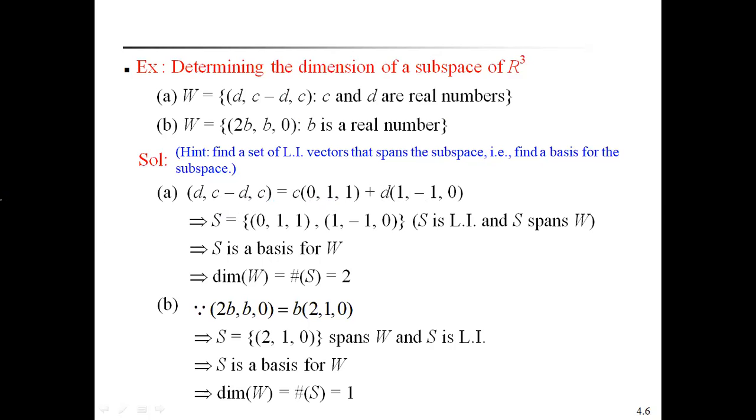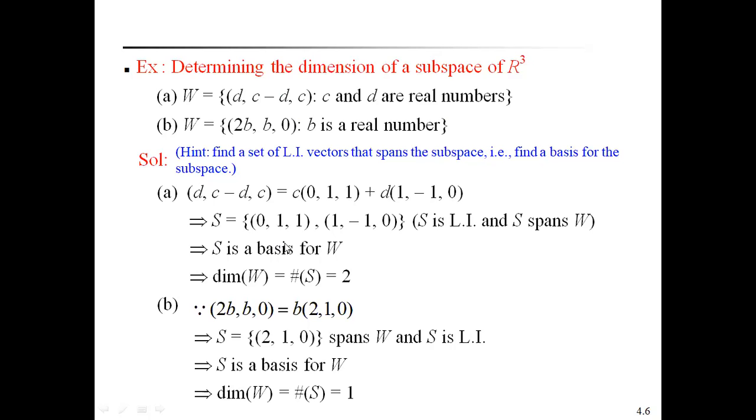See here, any vector of W can be expressed as a linear combination of these vectors. That's why S contains the vectors (0, 1, 1) and (1, minus 1, 0). Therefore, S spans the subspace W, and these two vectors form a linearly independent set.